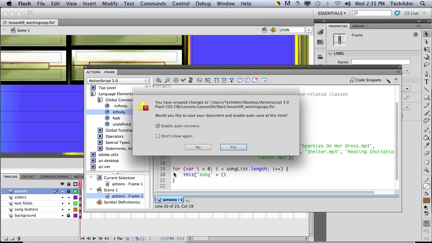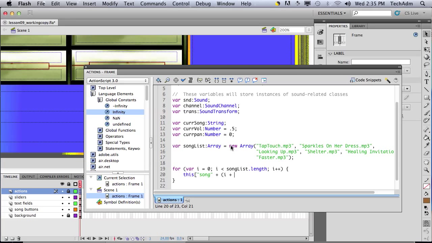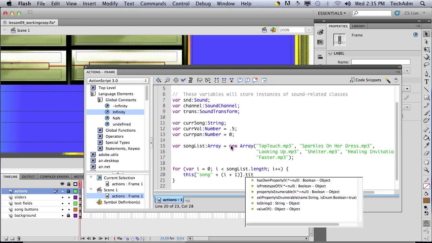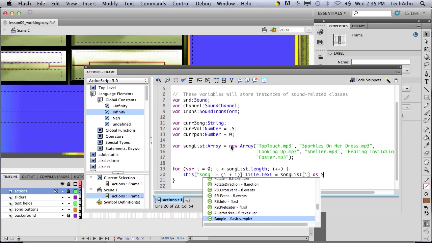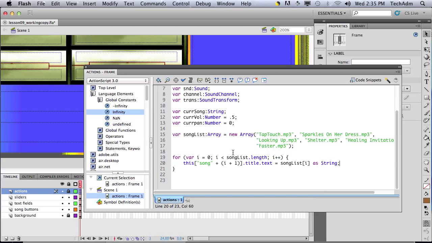Then we say this.text equals song list, string, so it converts it into a string.